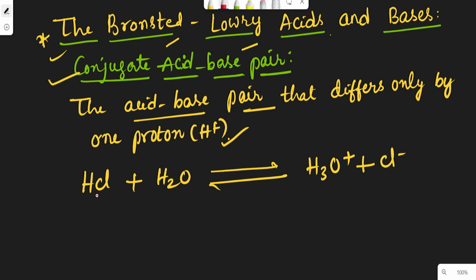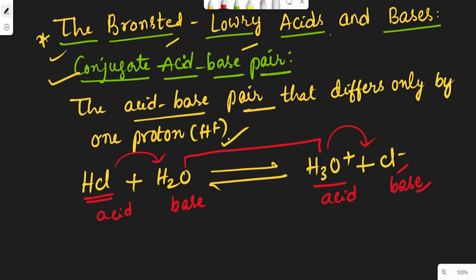Here HCl is an acid because it is donating a proton to H2O, which is a base. In the reverse reaction, H3O plus is an acid because it is donating a proton to the chloride ion, which is a base.